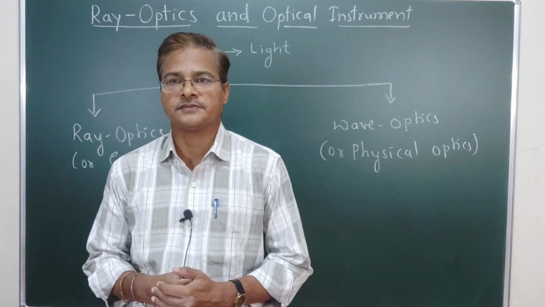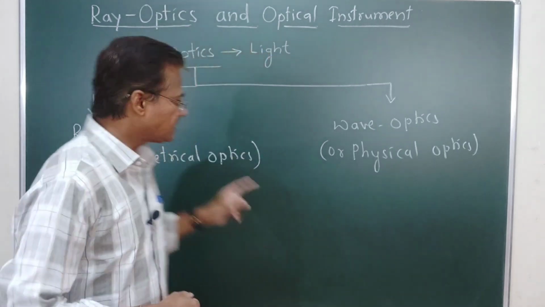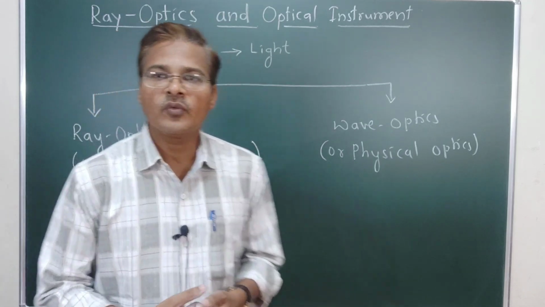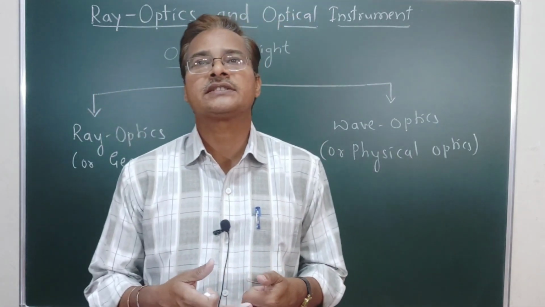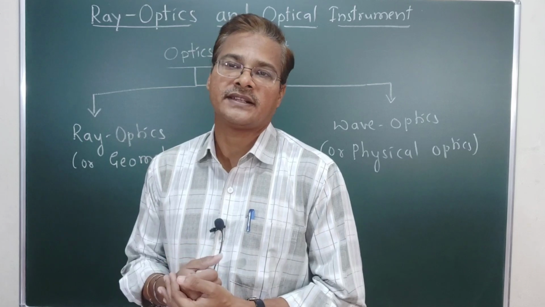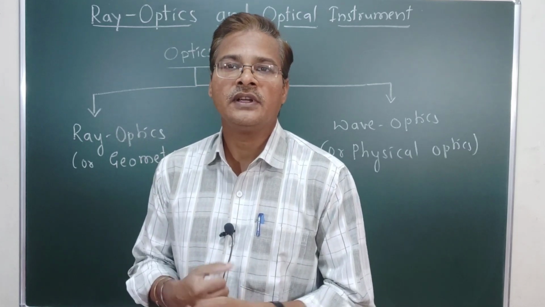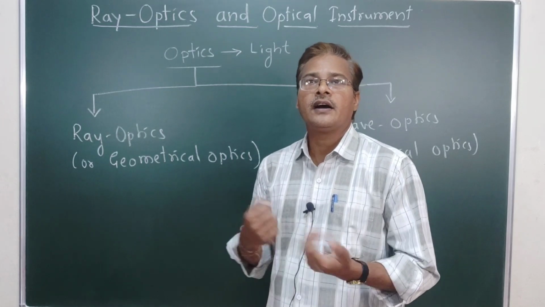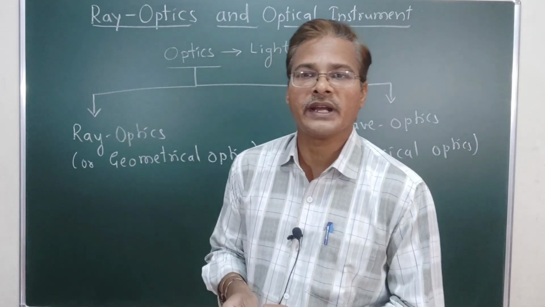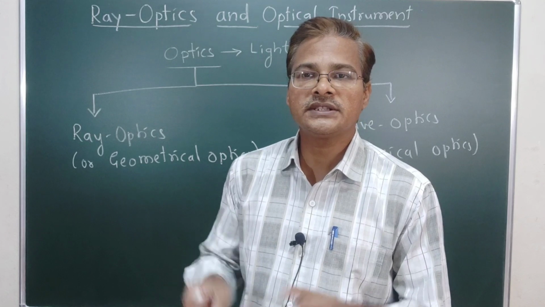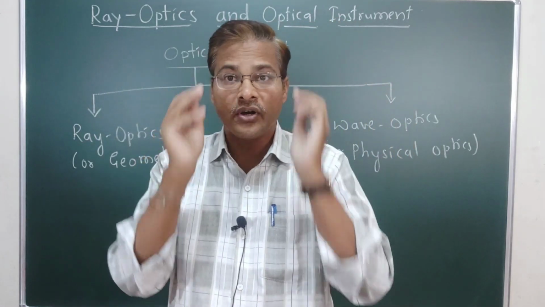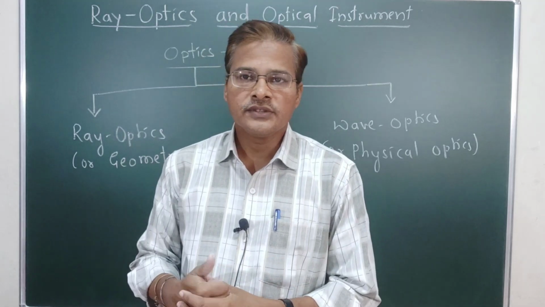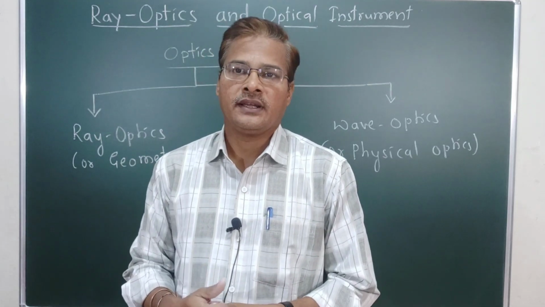What do you know about geometrical optics? It is a branch of optics which deals with the study of the ray concept of light and also optical instruments. How a spectacle works, how a camera works, these are what we call optical instruments.